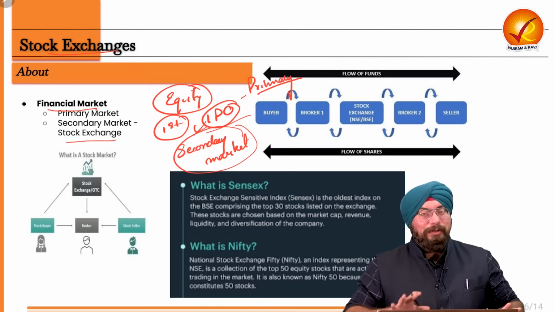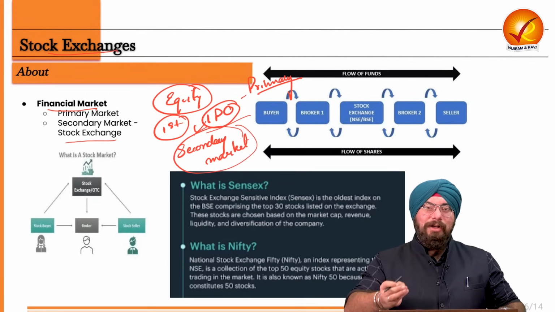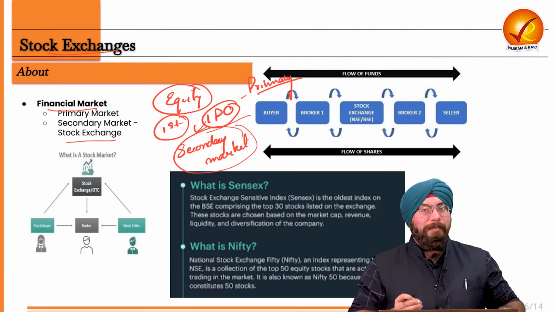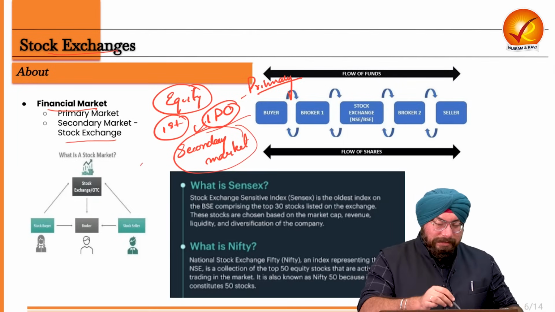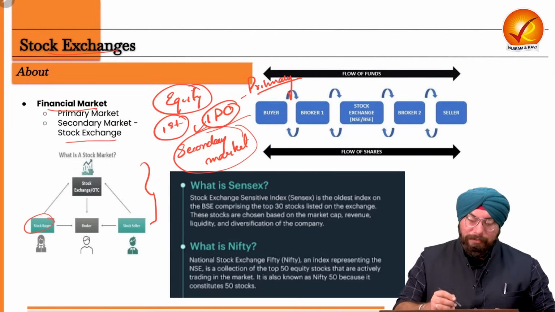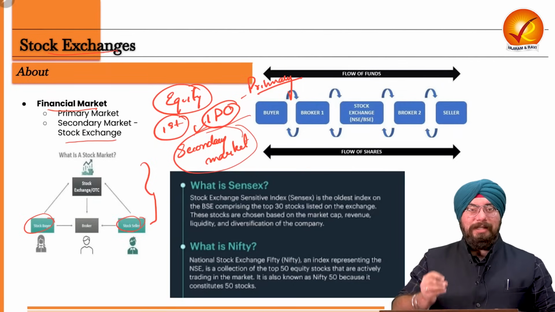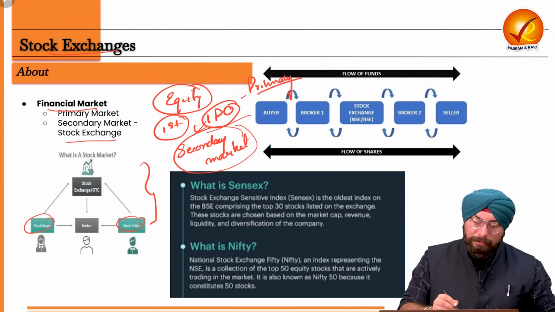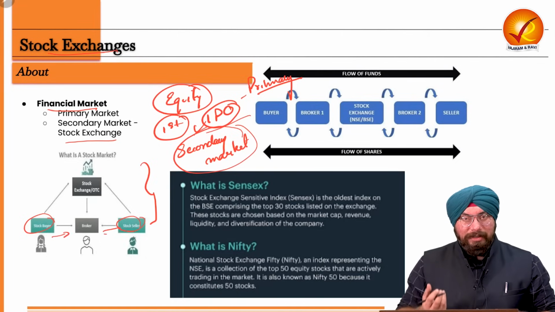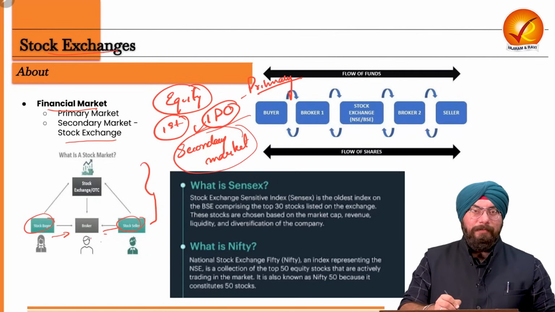So stock market or stock exchange is nothing but where the purchase and sale of shares of stocks of companies takes place. So let's see over the diagram over here. Let's say I want to buy a stock. So I will go to the broker, I will tell the broker I want to buy a stock. Now let's say there is a person who wants to sell that stock. So the seller will also go to the broker, right? So the broker will be in contact or in touch with the buyers and sellers of the share. So the broker will take the shares from the seller and give it to the buyer. That is the role of the broker.